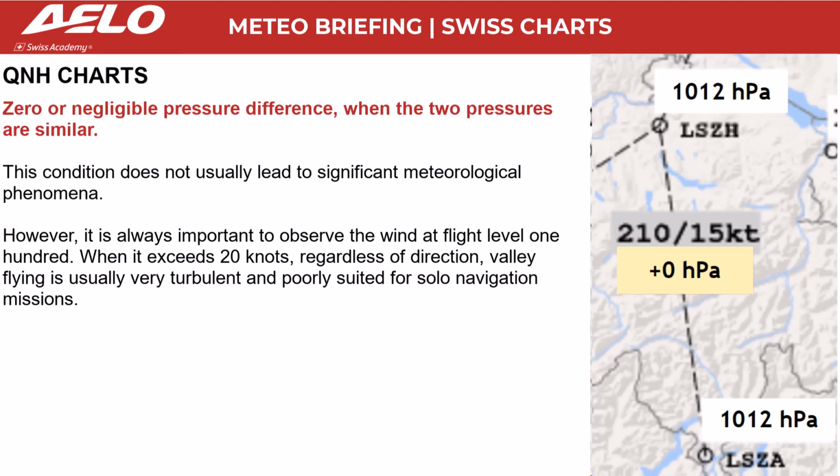Zero or negligible pressure difference, when the two pressures are similar. This condition does not usually lead to significant meteorological phenomena. However, it is always important to observe the wind at flight level 100. When it exceeds 20 knots, regardless of direction, valley flying is usually very turbulent and poorly suited for solo navigation missions.